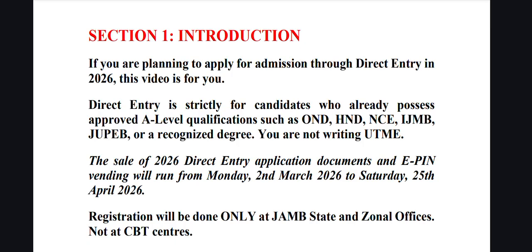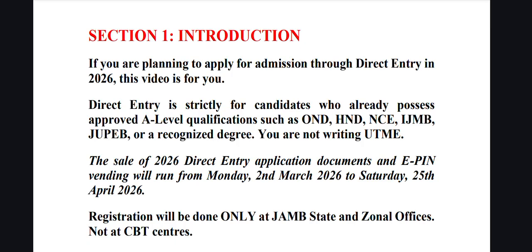So if you are watching this video in any other year, you can ask for the date of direct entry registration if it has been announced yet, and if it has not been announced yet, then you wait for the announcement, or you know whether it has closed for the year or not. But the usual timeline for the registration is usually this period after UTME registration has closed.